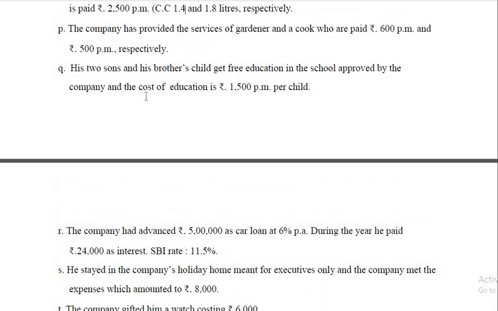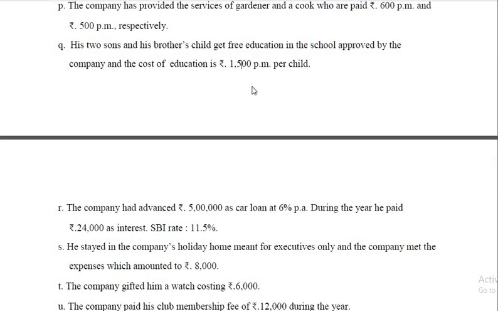And as far as the education of the brother's child is concerned, it is fully taxable. What is the actual cost? That is to be taken as perquisite value. Here it is 1,500 per month. So in this case, for all the 3 children, their education expense is 1,500 into 3.